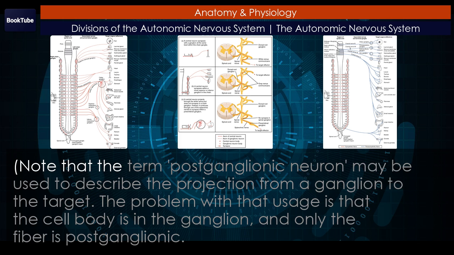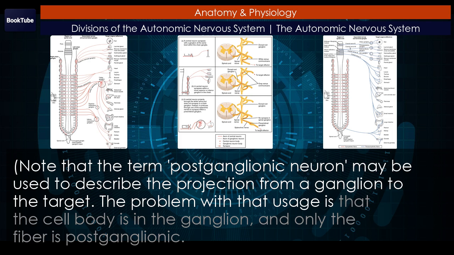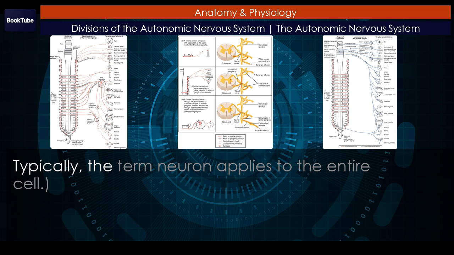Note that the term postganglionic neuron may be used to describe the projection from a ganglion to the target. The problem with that usage is that the cell body is in the ganglion, and only the fiber is postganglionic. Typically, the term neuron applies to the entire cell.